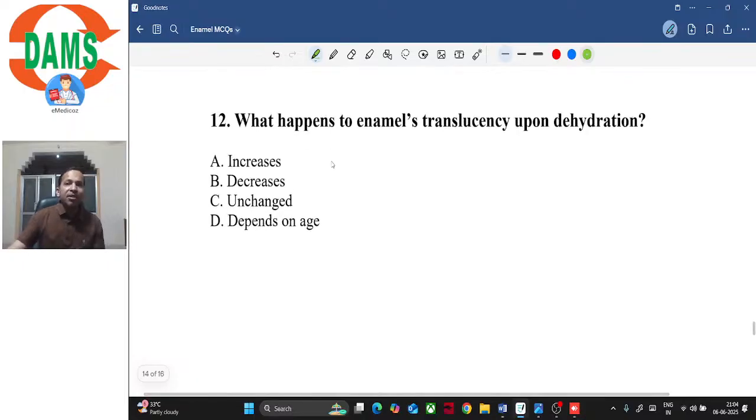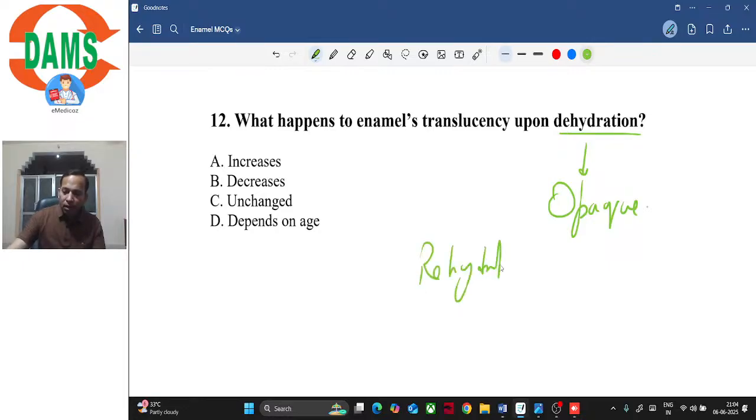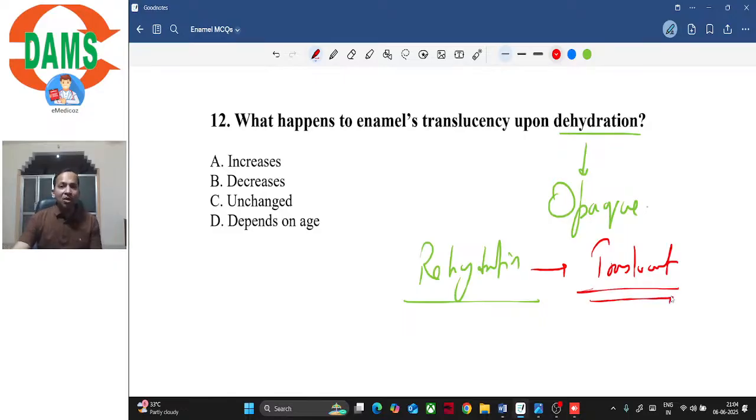What happens to enamel's translucency upon dehydration? We have discussed this concept as well. Upon dehydration, the tooth becomes more opaque, and upon rehydration, the tooth again becomes translucent, isn't it? So during acid etching, when the tooth is dehydrated, it becomes opaque, right? But when you rehydrate the tooth, it again becomes translucent.